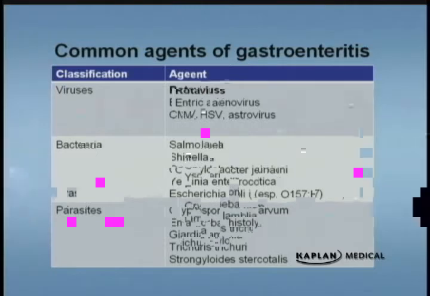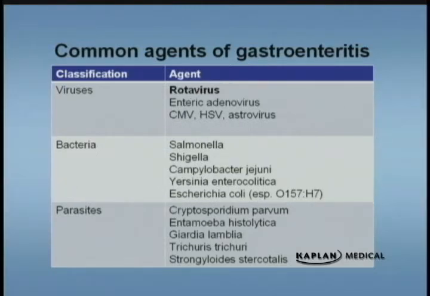There's a list of parasites there. Cryptosporidium is typically a self-limited disease in most immune-competent people, but in immunosuppressed people like HIV/AIDS patients, it's a very chronic diarrhea. It's almost impossible to get rid of it. Always look for parasitic causes, and ask about well water versus city water. Well water may be contaminated and can cause giardia, for example. Trichuris can also cause gastroenteritis.